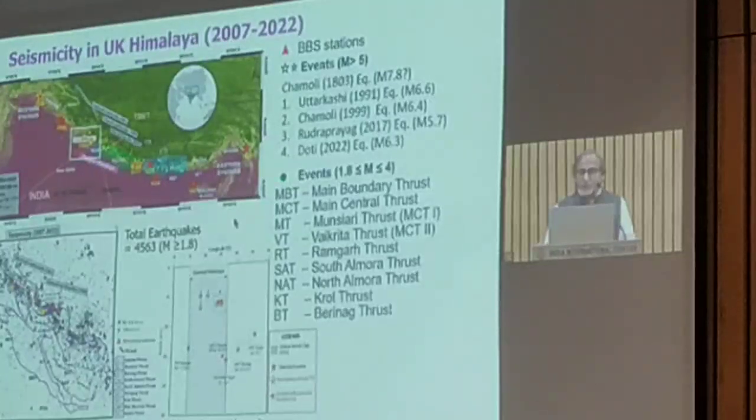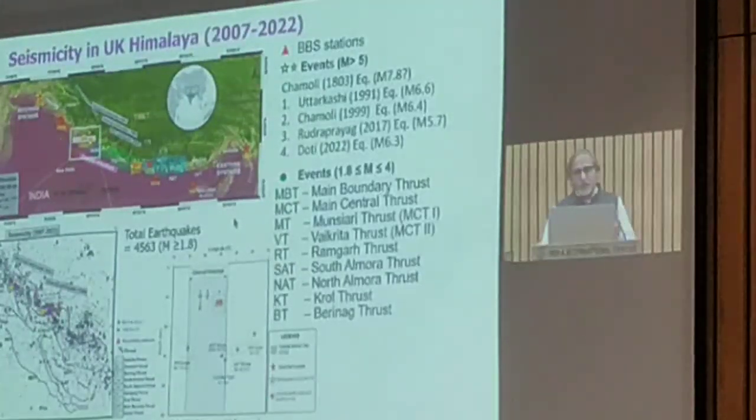And among them, only a few have large magnitudes: Uttarkashi 6.6, Chamoli 6.4, Rudraprayag 5.7, and in the eastern part of Pithoragarh, which falls in the western part of Nepal, a magnitude 6.3 earthquake last year in December. But we don't have any magnitude 7 or 8 earthquake in these regions.